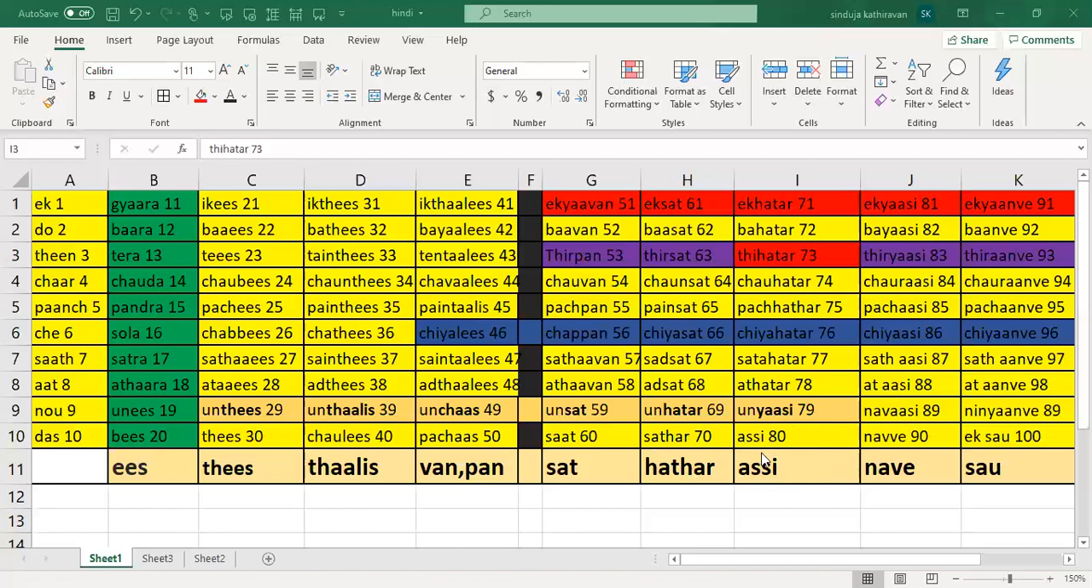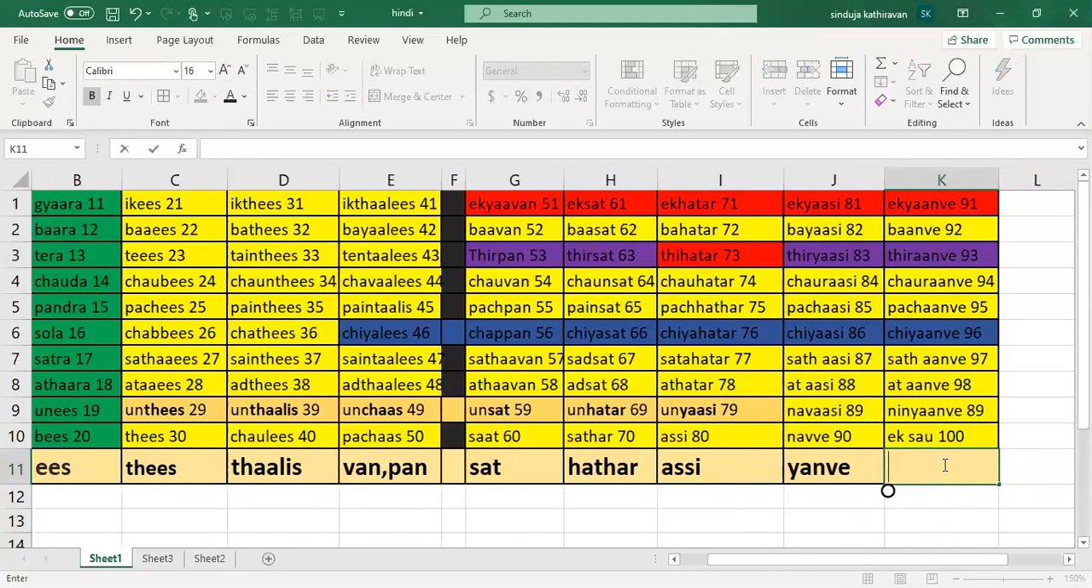So that is a little bit matched there. So, and 90 is nabbe, and for counting, okay, for counting we will be using yanve. Okay, so yanve. Let me just edit this. Okay, so yanve. So yes, and 100. I just wrote the name of these things. I think I'm gonna remove that out. Okay.